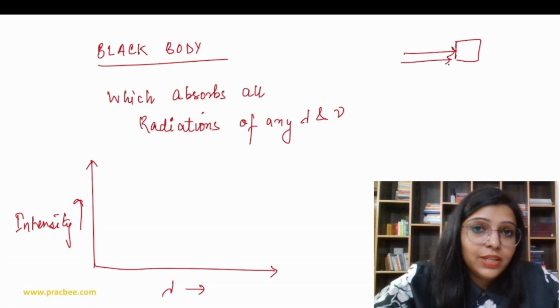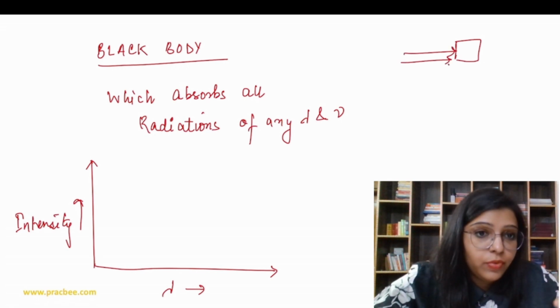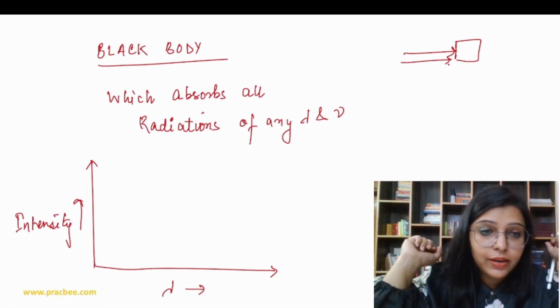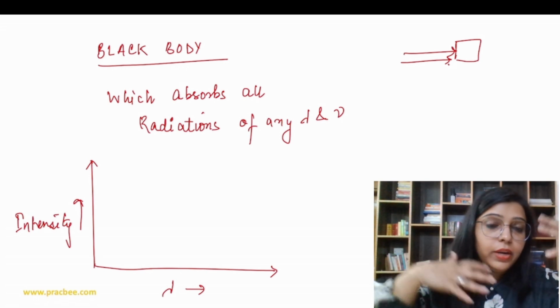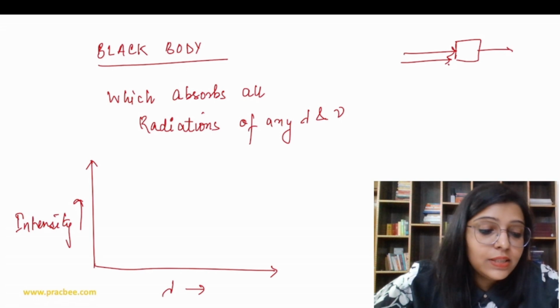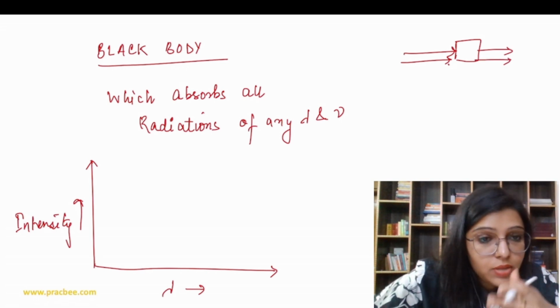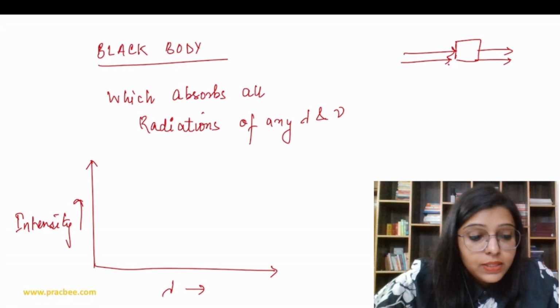Once it emits radiation from itself, those radiations are going to be black body radiation. First it absorbed, now it is emitting from inside itself, right? Energy. So when the energy is emitted from the body, the energy of the body decreases, and if the energy decreases, we can say the wavelength increases.